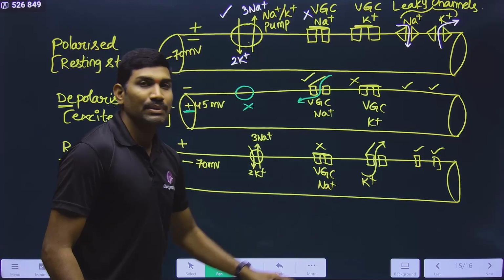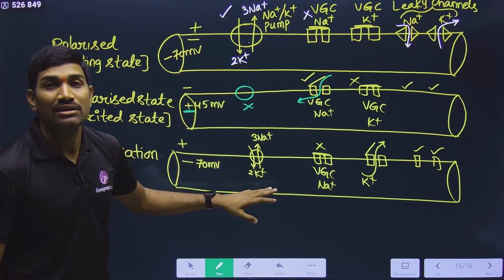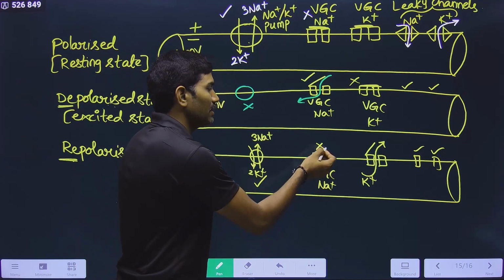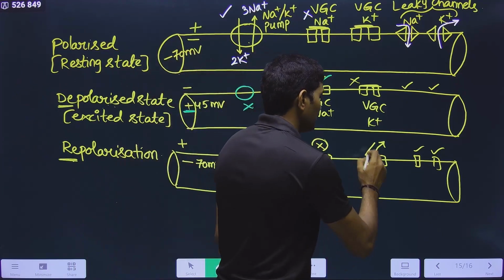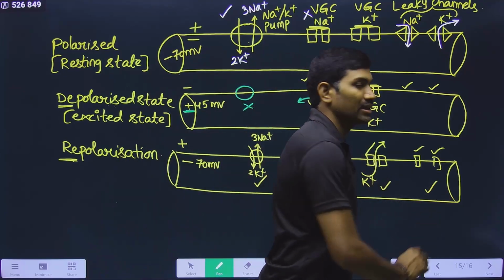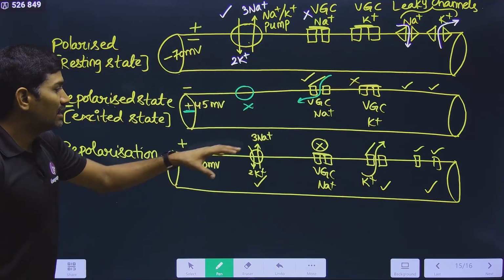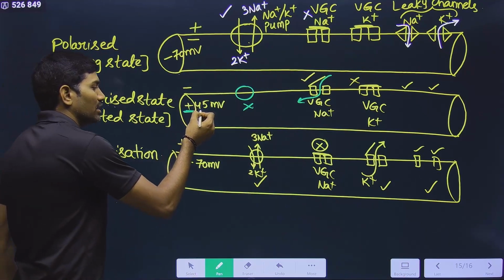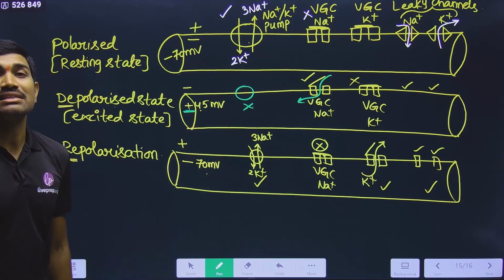So both of them are helping in sending the positive outside. So the pump is working, voltage gated Na plus is not working, voltage gated K plus is working, and leaky channels are working. In this way, from the plus 45 we are getting back to minus 70 millivolts.